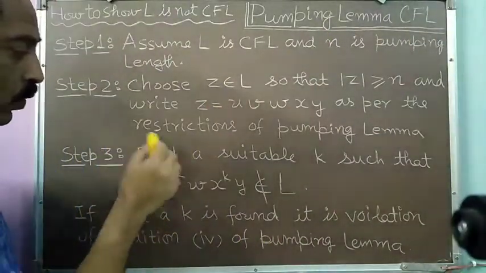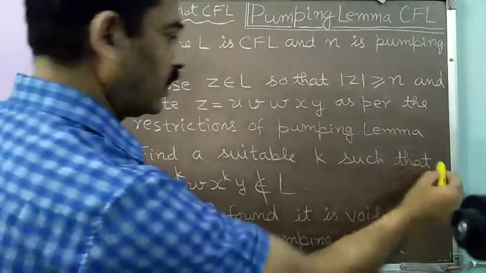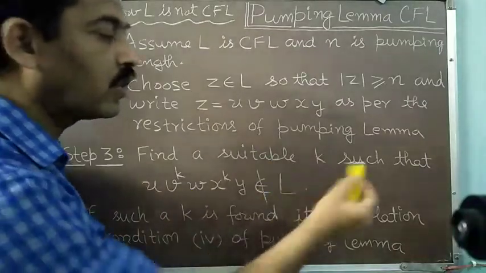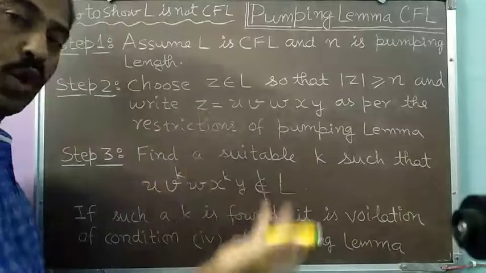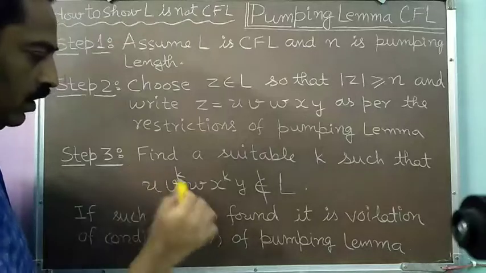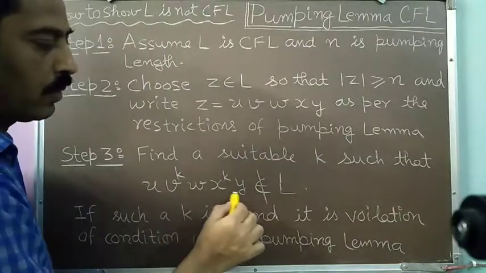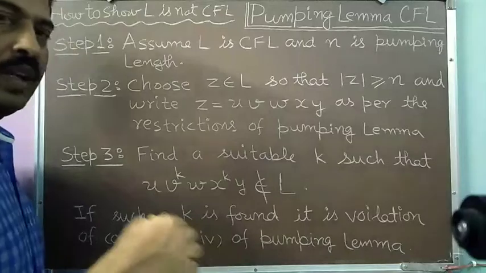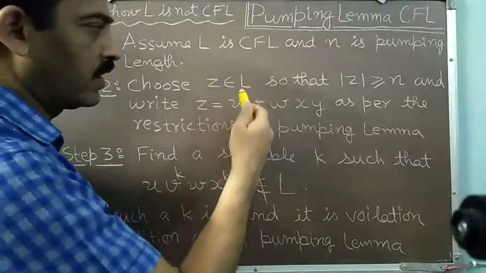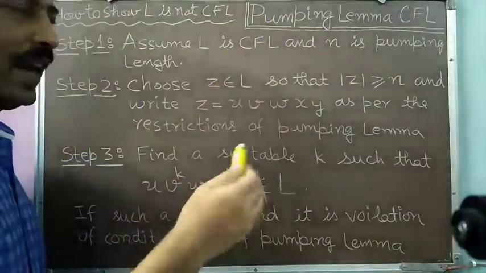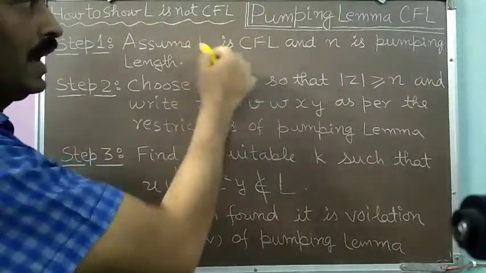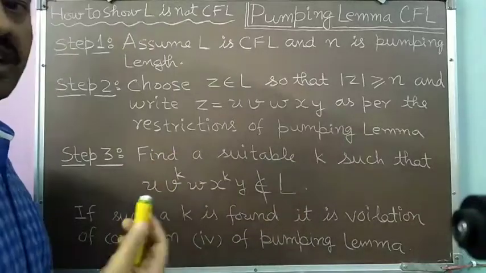So now we have to find a suitable k such that we can show that u, v to the power k, w, x to the power k, y does not belong to L. As per the pumping lemma, it should belong to L, but if we find such a k that this string does not belong to L, then it is a contradiction, because we have written z, and divided z into u, v, w, x, and y, all as per the restrictions of the pumping lemma, and we are also assuming that L is a context-free language, so this fourth condition should also be followed.